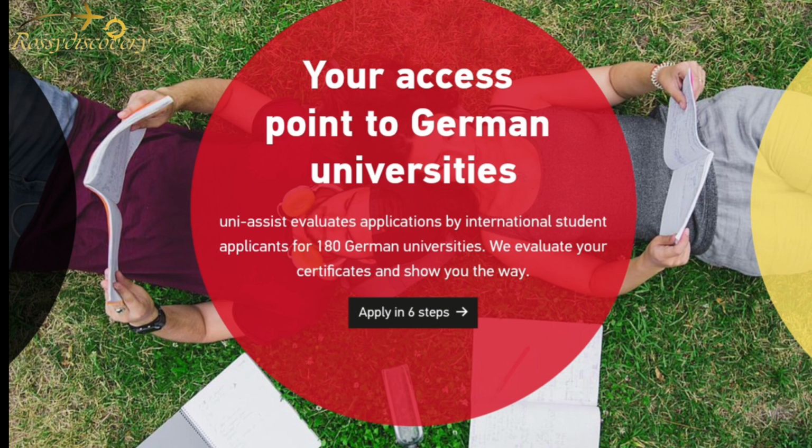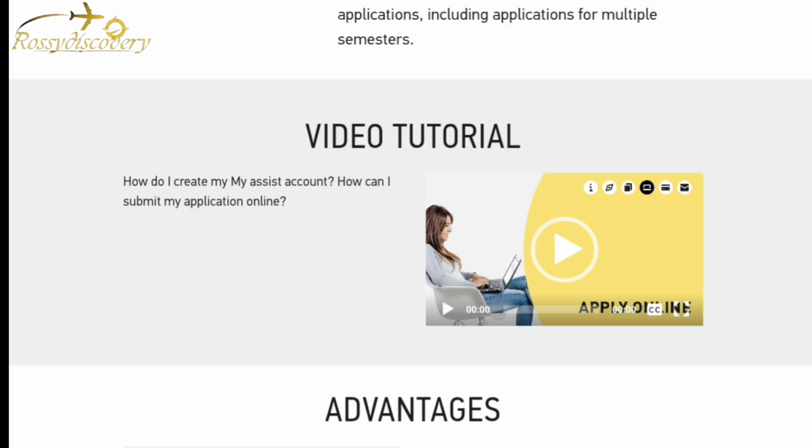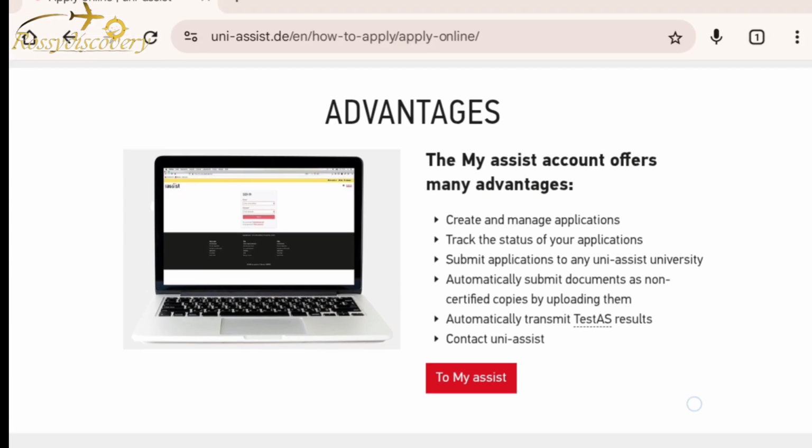Need help with uploading documents or finding your course inside this portal? Drop it in the comment section below. I will tell you what to do if you need help on how to navigate this site. There's a video tutorial on how to register and create an account on MyGermanUniversity, and how to submit your application online. So there's a video tutorial for you. Here you can see it.